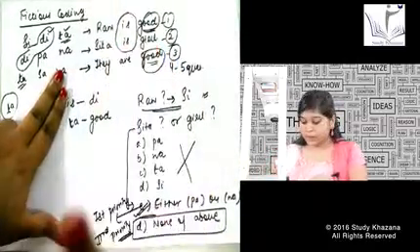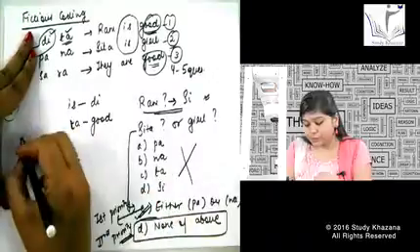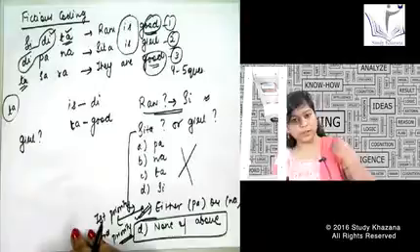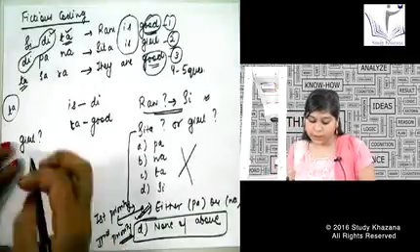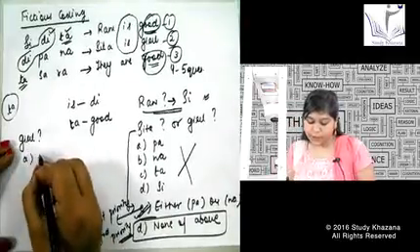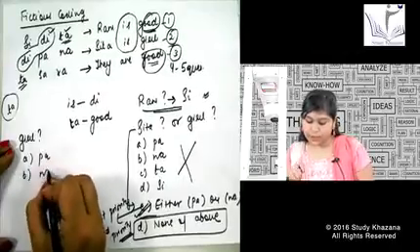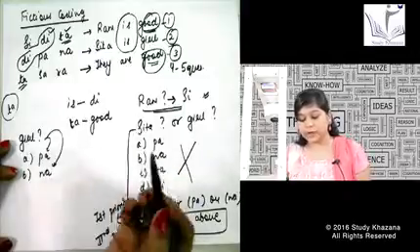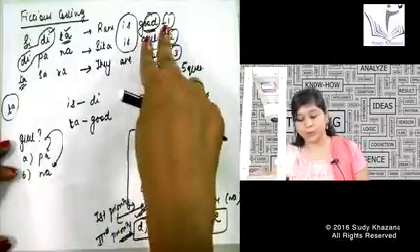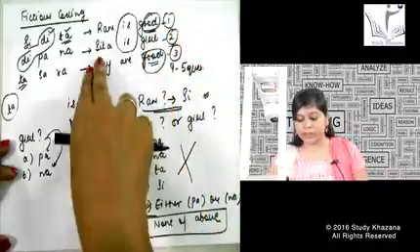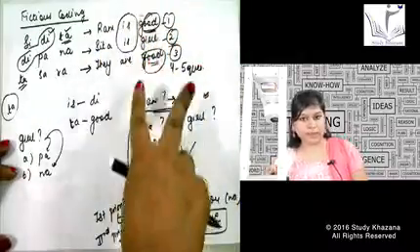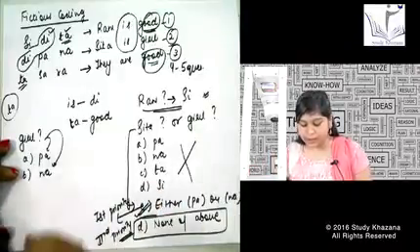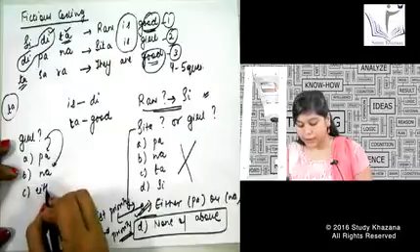If I say you have to find out the option for girl, try to guess the answer for the girl. How will I find out the answer for the girl? See, for girl, how will I get it? They have made an option of PA. Again, they have made an option of NA. Can I say girl is PA or can I say girl is NA? How can I say if I am not having any word common between equations 1, 2 and 3? I am not having the word Sita in all the 3 equations. I have Sita only in one equation. So obviously I cannot get this answer. I will say the answer is either A or B.